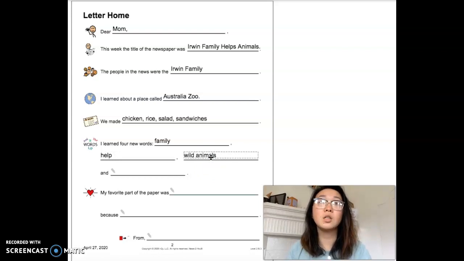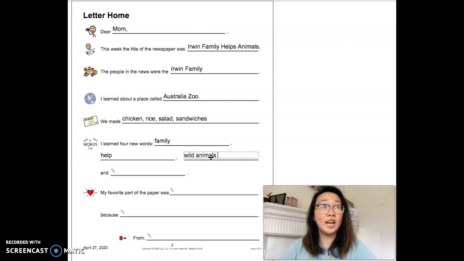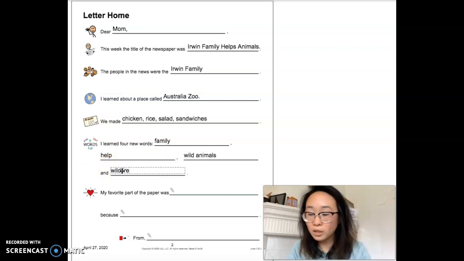The next word is wild animals. So wild animals are animals that live in the wilderness, such as lions, tigers, giraffes, koalas, kangaroos. All those animals are animals that are in the wild, not animals that you have in your home, like cats and dogs. And our last word is wildfire. So wildfire is an uncontrolled fire that burns in the wilderness. Usually if there's a lot of trees or a grassy area where it's really dry, fire can start and build very quickly.